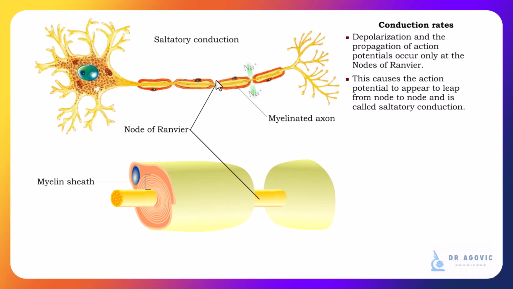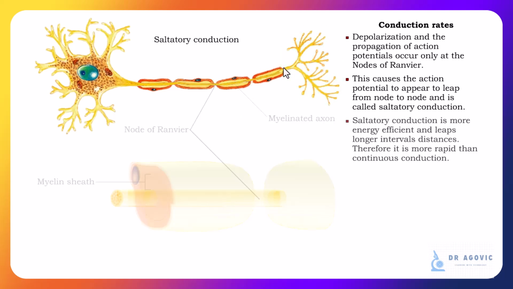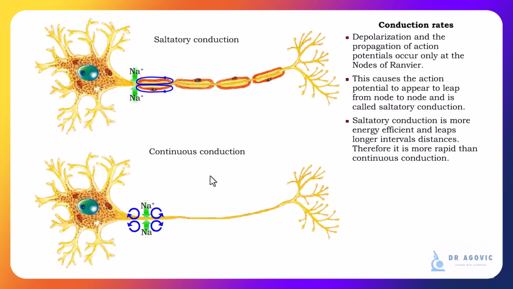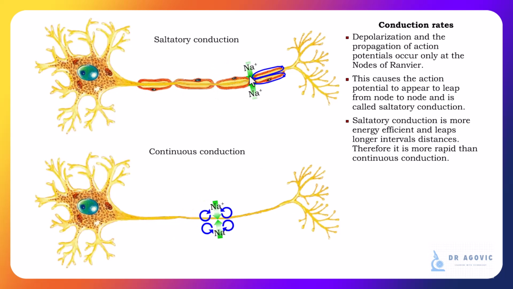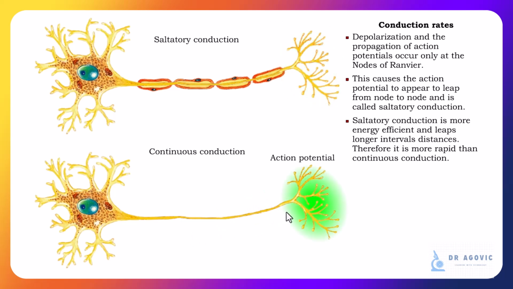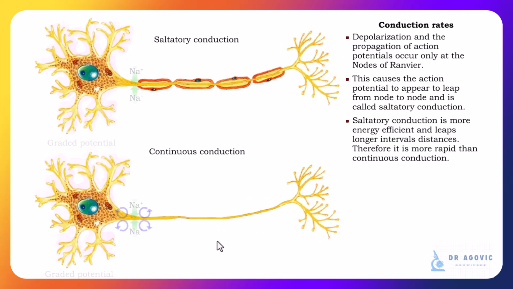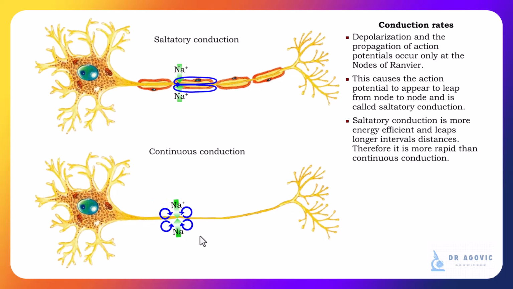This form of conduction, where the signal appears to leap from one node to another, is called saltatory conduction. Energy efficiency and longer distance between depolarization sites make saltatory conduction much more rapid than continuous conduction.